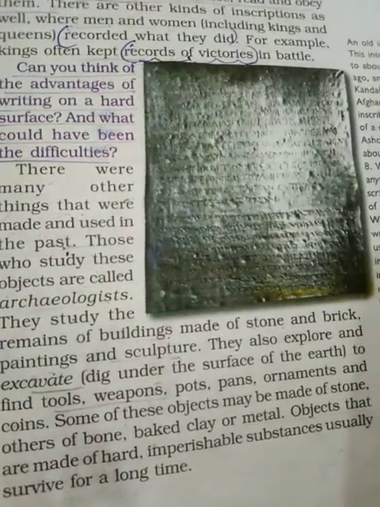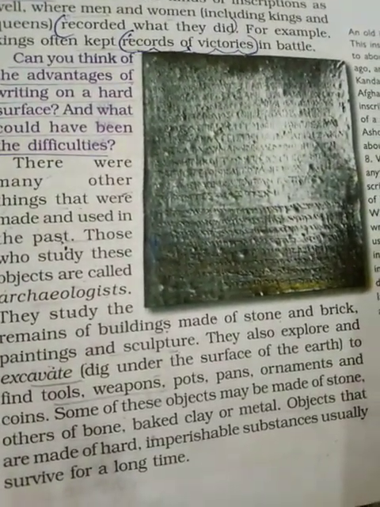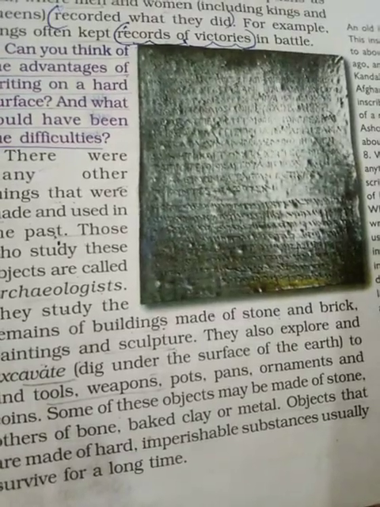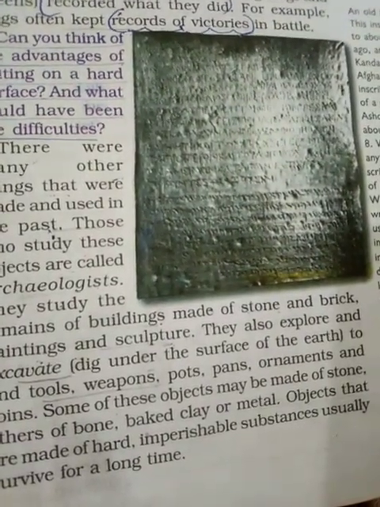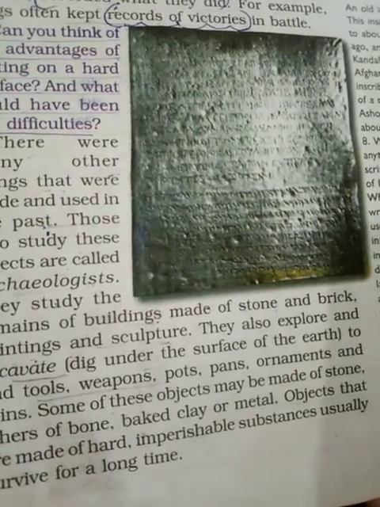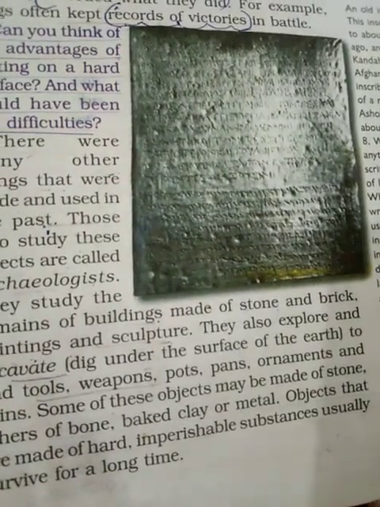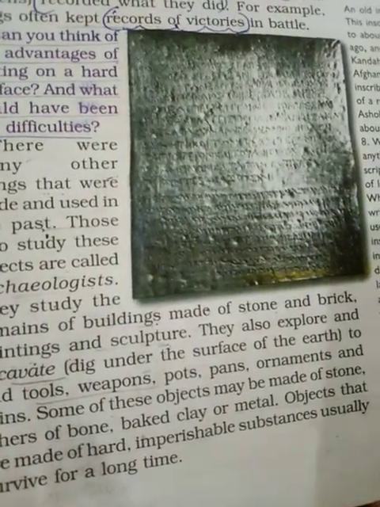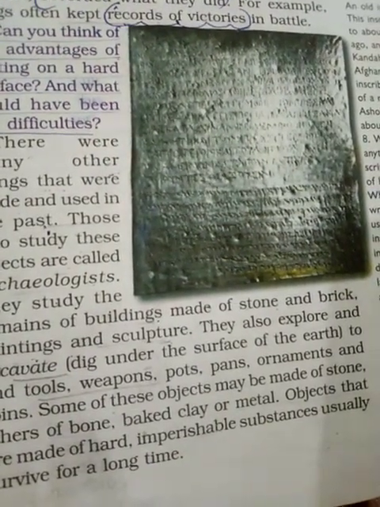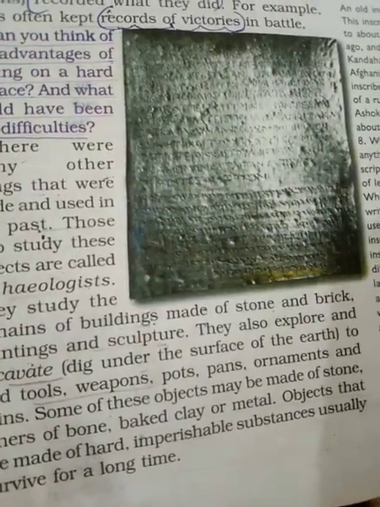So inscriptions are one good thing, as they can survive for a long time, not like manuscripts that can be destroyed after some point of time by insects and other things. But inscriptions can be preserved for a longer time.